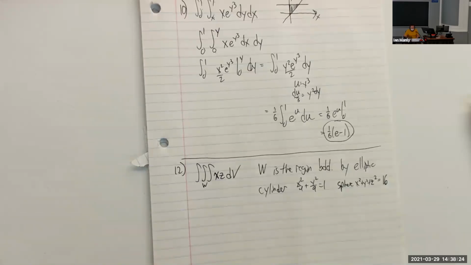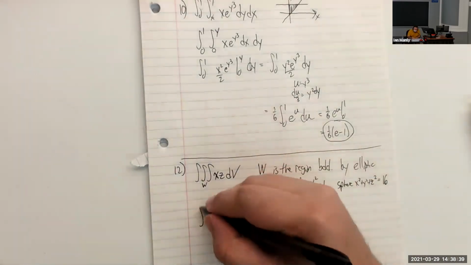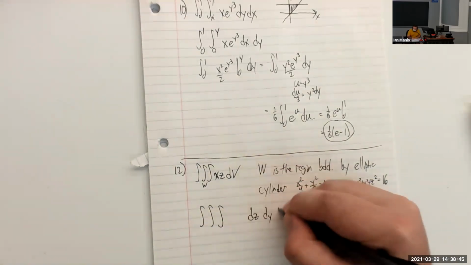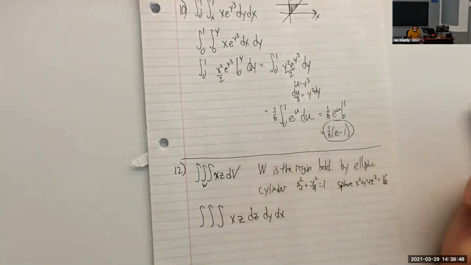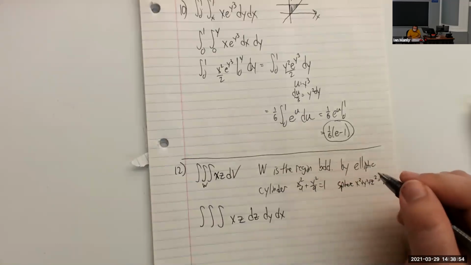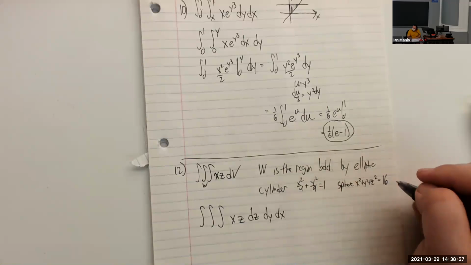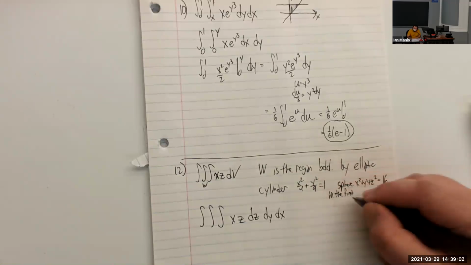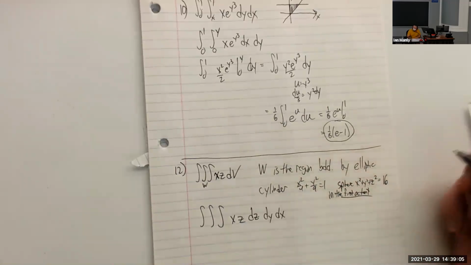We need to set up this integral, and all of the multiple choice answers give us our integrals in rectangular coordinates. It's good news that we just need to set this up, because doing this integral in rectangular coordinates would not be pleasant. Furthermore, all of the orders of integration go dz, dy, dx. So we're within the cylinder, and we're also within the sphere. Oh, it says in the first octant as well. I always seem to miss that. That makes things a bit easier.